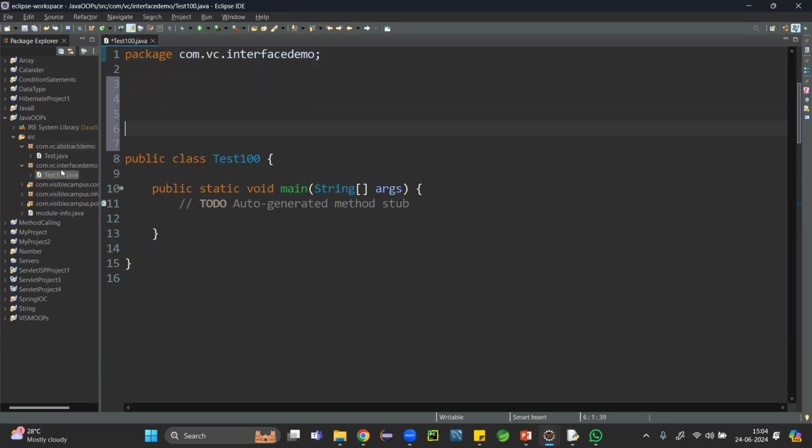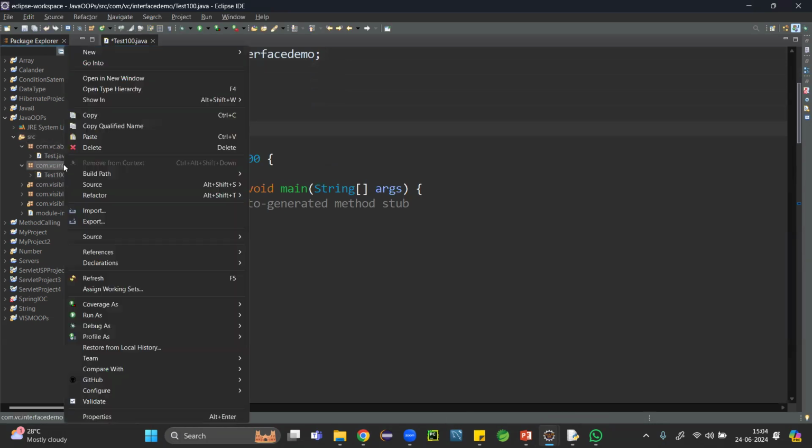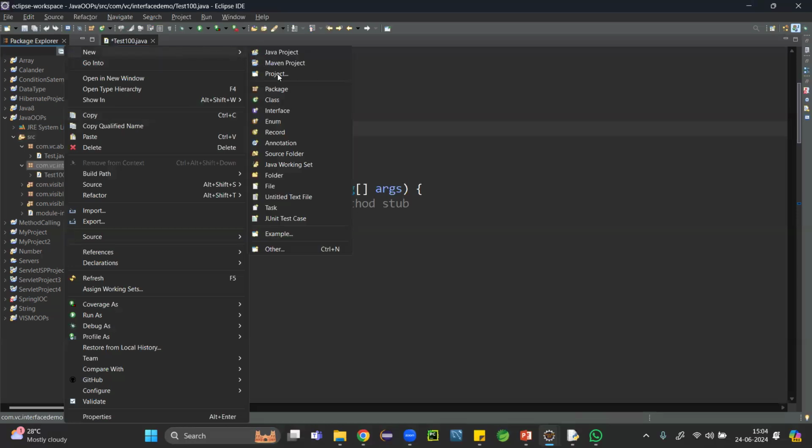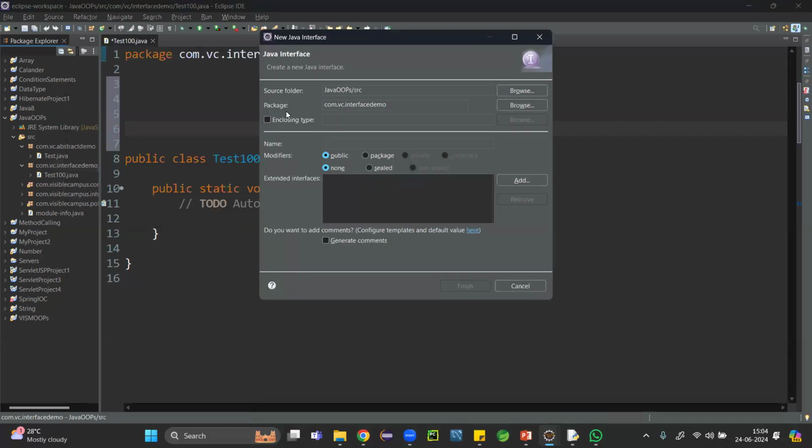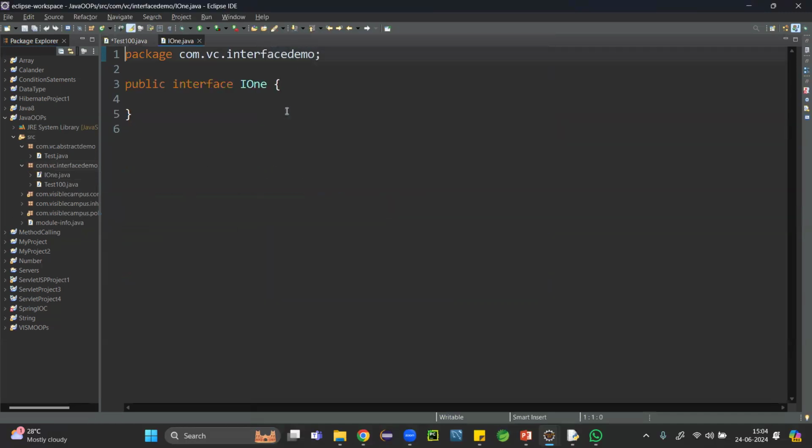So where is that package? Here, right click, go to New, and somewhere after Class you can see Interface. Click on it, give the interface name, say I1 is the interface, and finish. This is the syntax of an interface: public interface I1. What will an interface have?